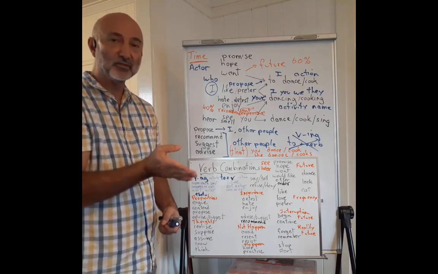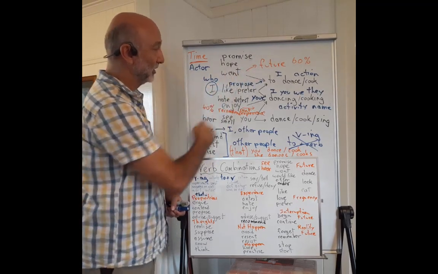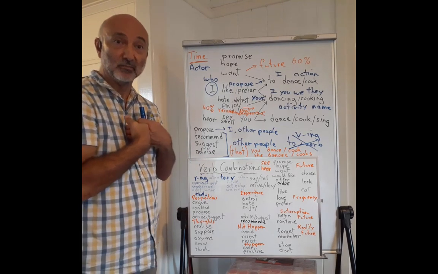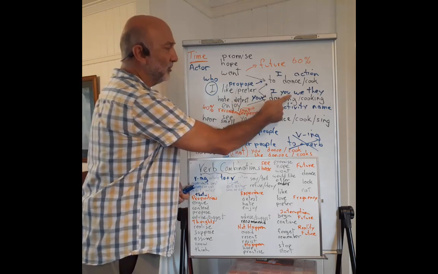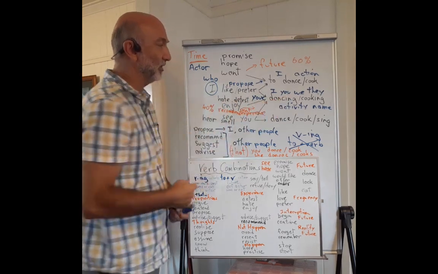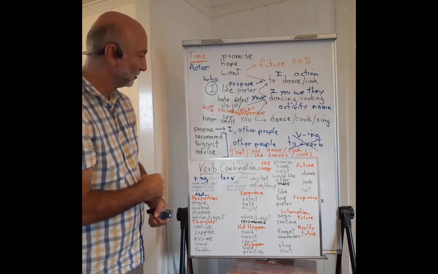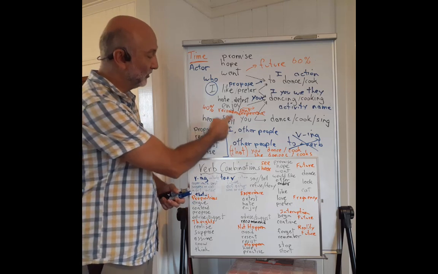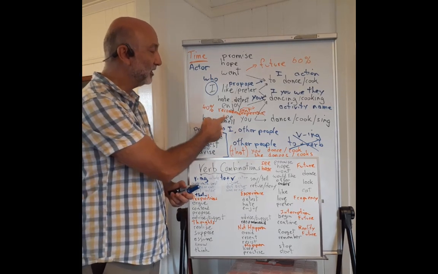Some verbs are flexible. They can refer to the future. I propose to dance, and it's me. They can also refer to other people. I propose dancing. That could be they dancing. We also have this situation of perceptual verbs like hear and see and smell.